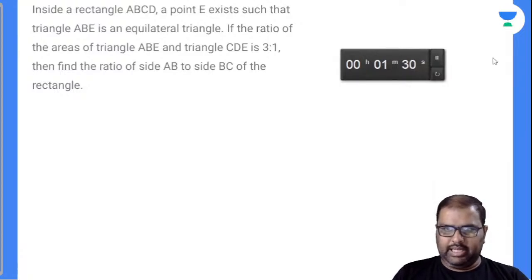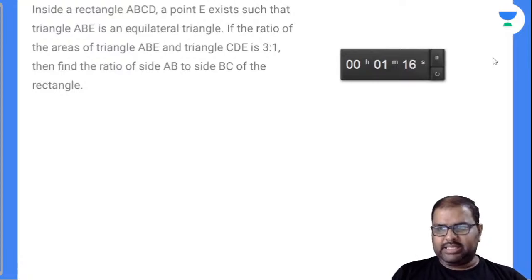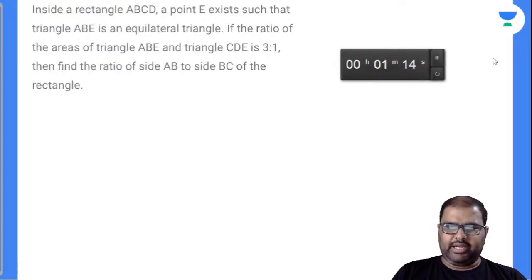Inside a rectangle ABCD, a point E exists such that triangle ABE is an equilateral triangle. If the ratio of the areas of triangles ABE and CDE is 3:1, then find the ratio of side AB to side BC of the rectangle.